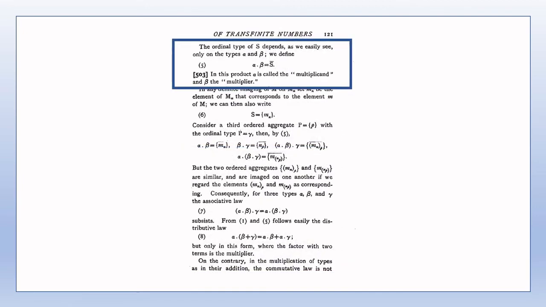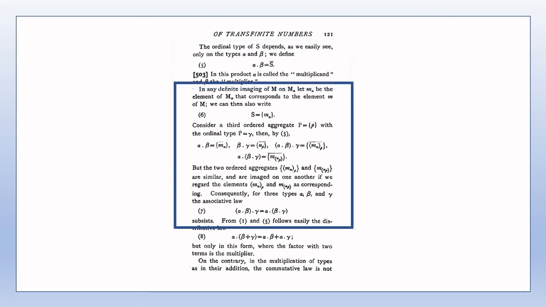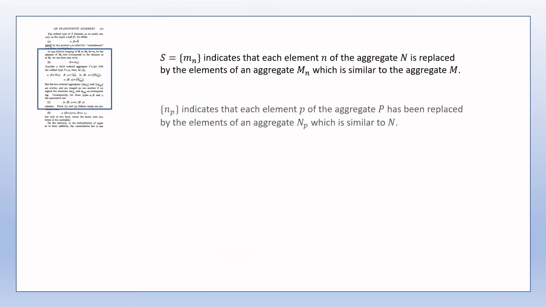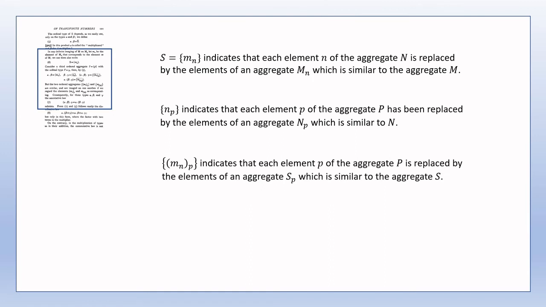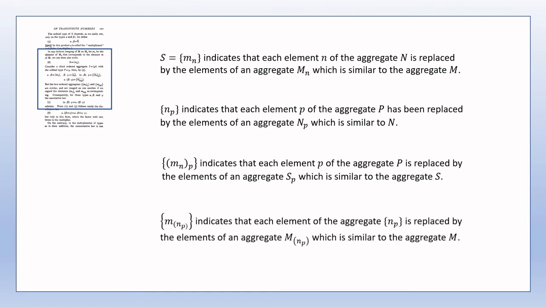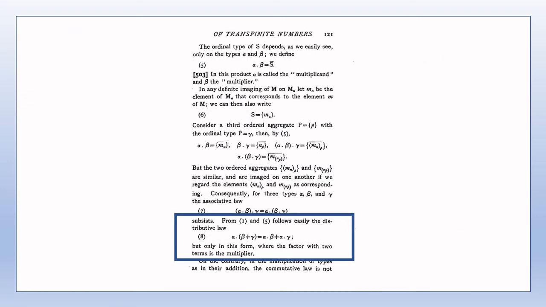As with addition, the ordinal type of S with the described ordering relation on its elements depends only on the ordinal types of the individual aggregates which form S, and the specific nature of the objects of each aggregate is irrelevant. I'll show on the screen some of the details relating to the proof of associativity of ordinal multiplication. This is really just to clarify some of the notation used more than anything. Distributivity can be shown as on the screen now.